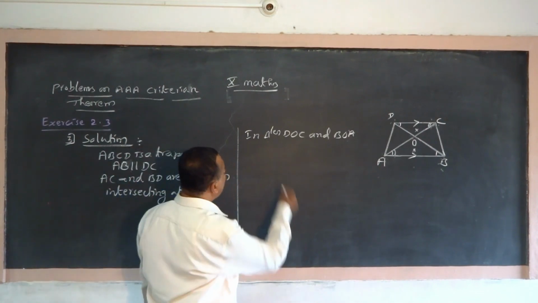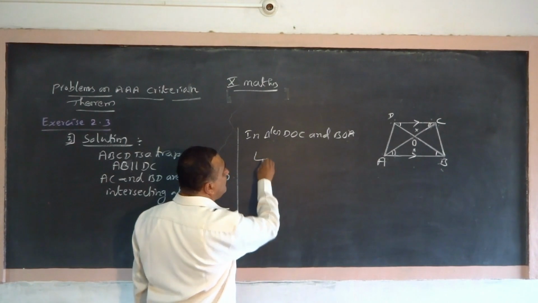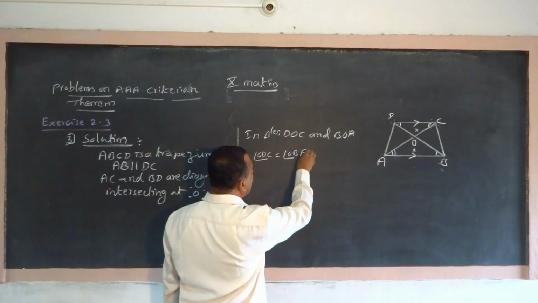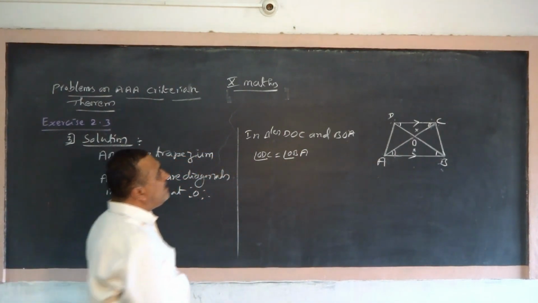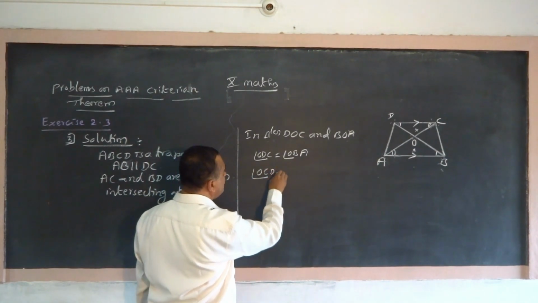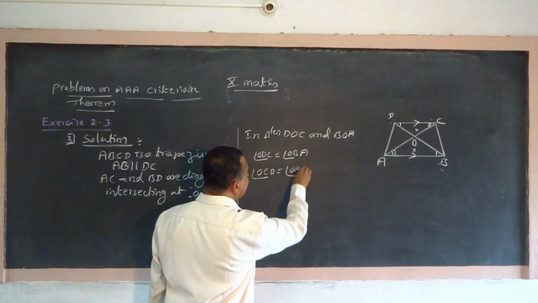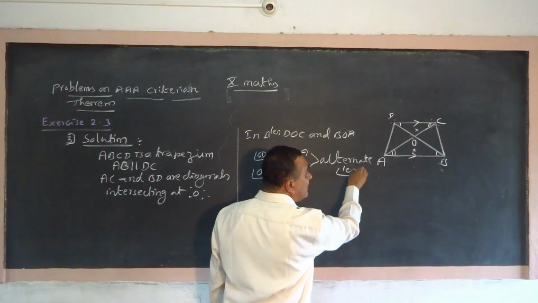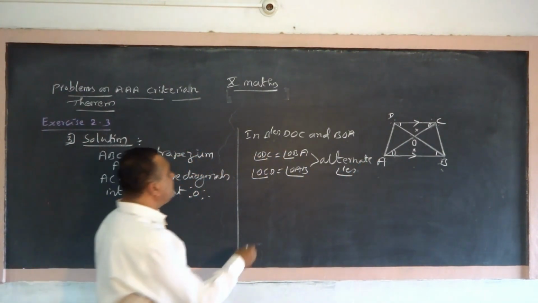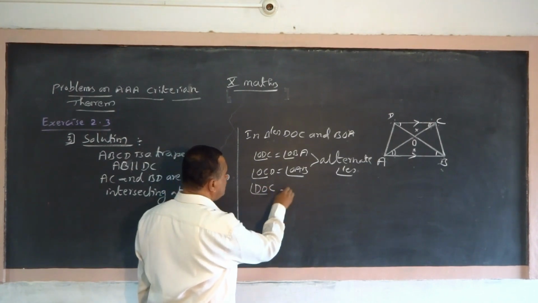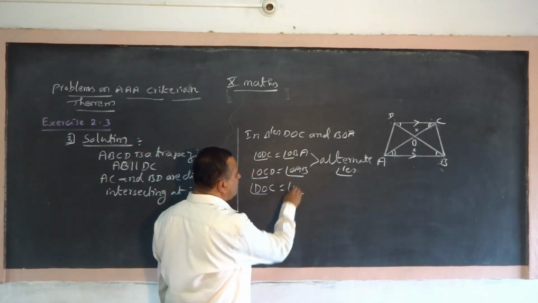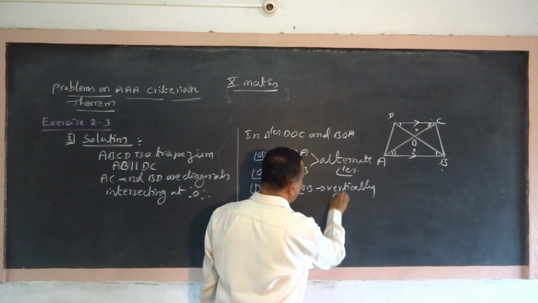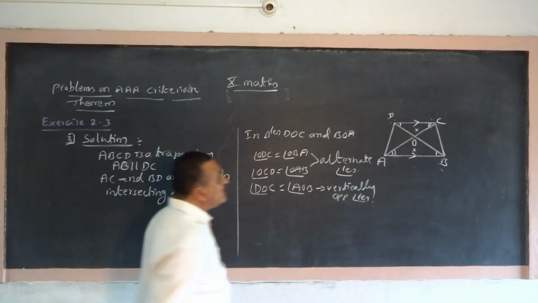So, what is that? In triangles DOC and BOA, angle ODC is equal to angle OBA. Angle OCD is equal to angle OAB, alternate angles. Angle DOC is equal to angle AOB, vertically opposite angles.